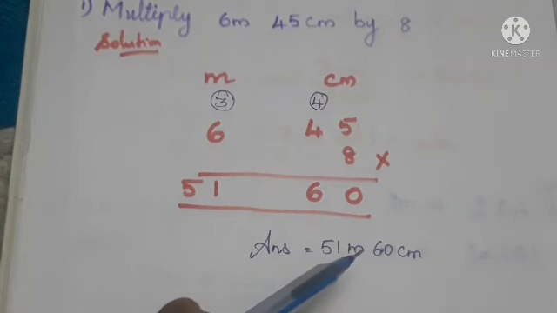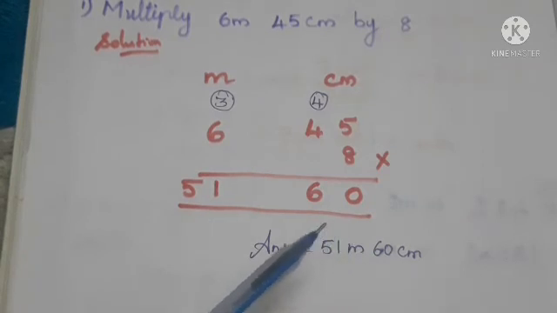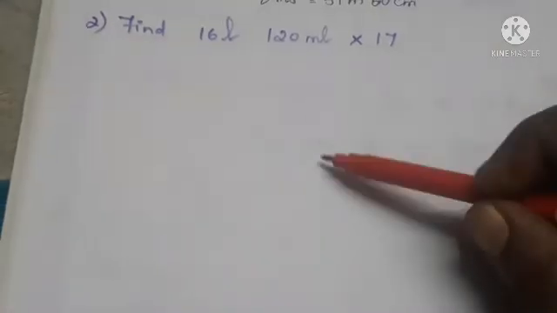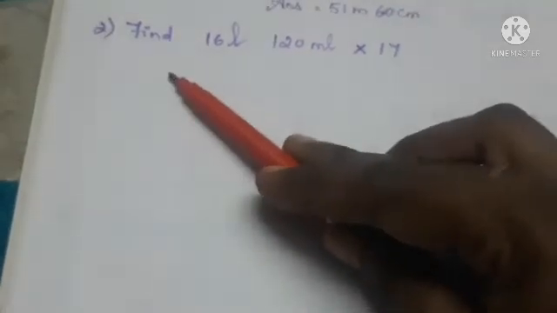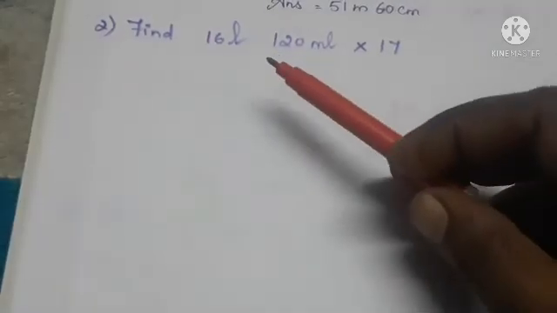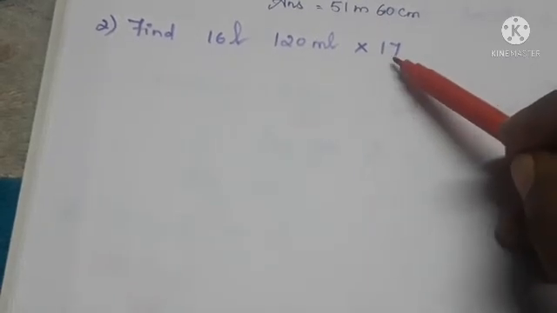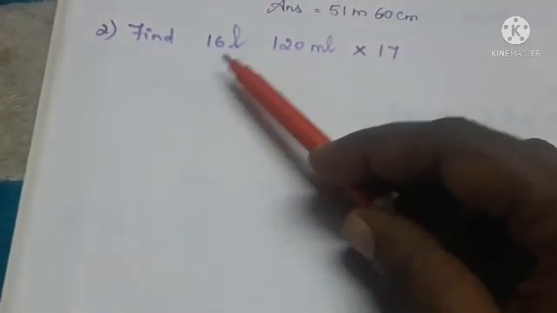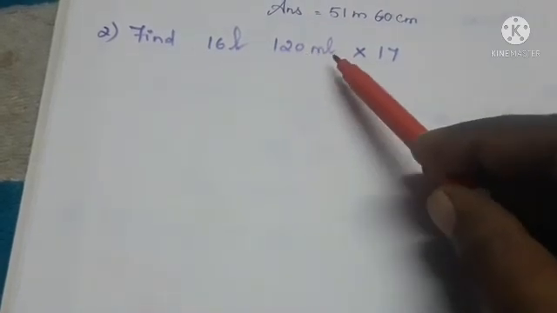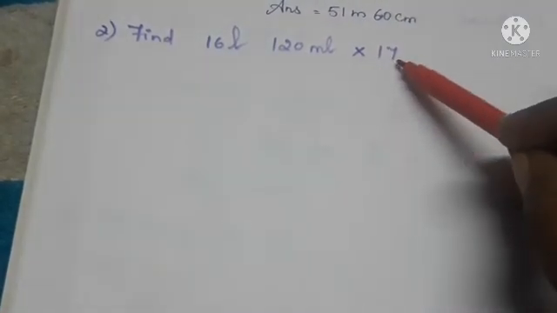Have you understood? Next we can move on to the next problem. So children, the next question we have: find 16 liter 120 milliliter multiplied by 17. 16 liter and 120 milliliter we have to multiply by what?